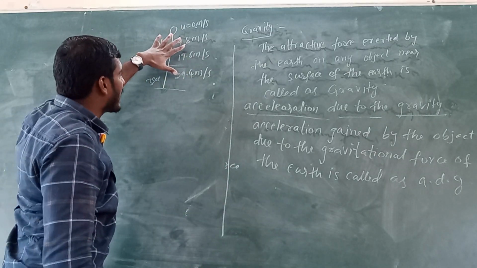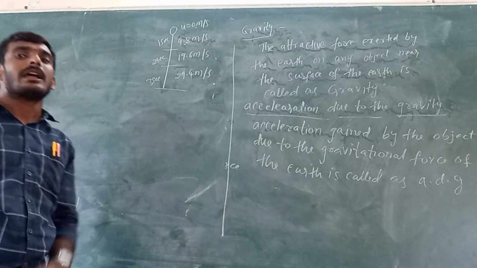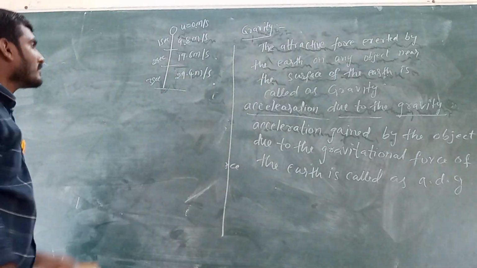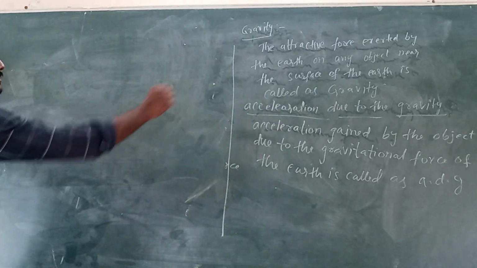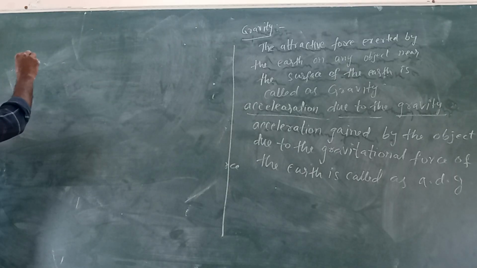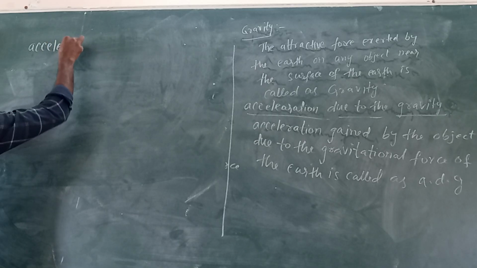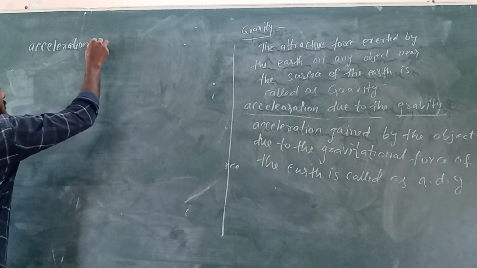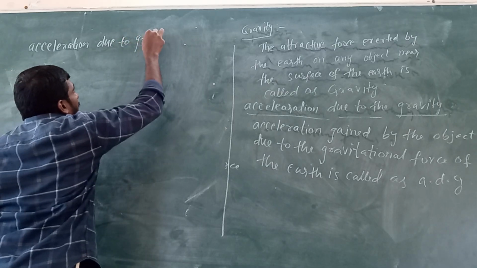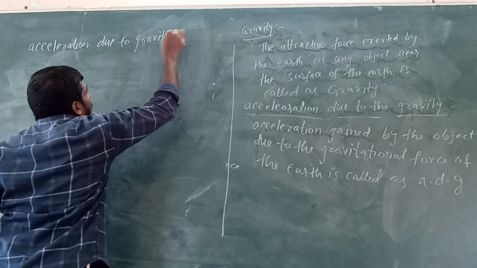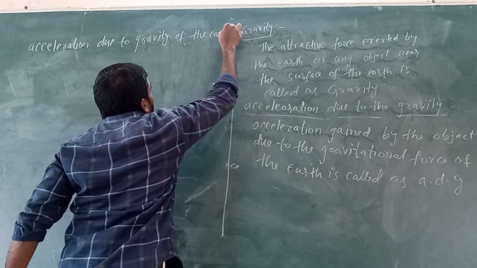This acceleration is gained by the object due to the gravitational force of the earth only. It is called acceleration due to gravity. Now, we will see the derivation of the acceleration due to gravity of the earth.